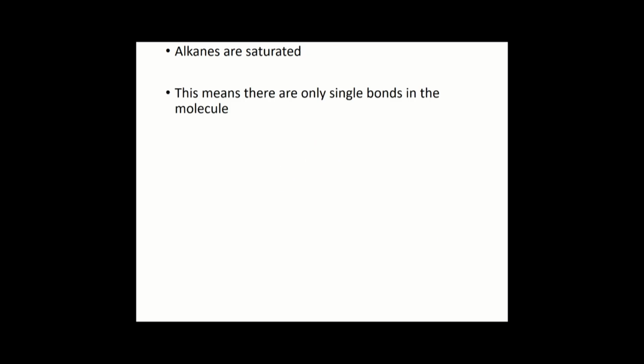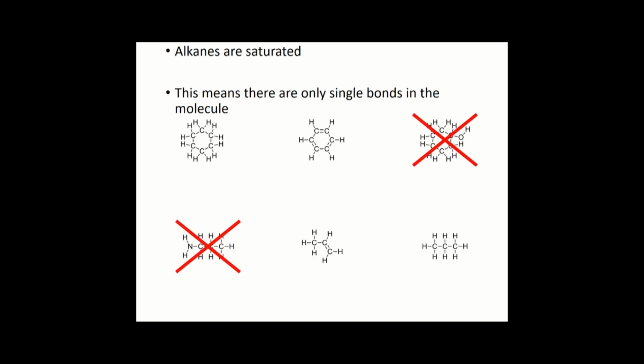The next thing that we need to know is that an alkane is saturated, and the word saturated means that we can't really fit any more hydrogen into the molecule, kind of. Basically, the reason for that is because there are only single bonds in the molecule. Now, we know that double bonds exist, and in some of my examples, I had some double bonds, but in an alkane, there are no double bonds. They are saturated. So here are my remaining compounds. You can eliminate a couple more which are unsaturated.